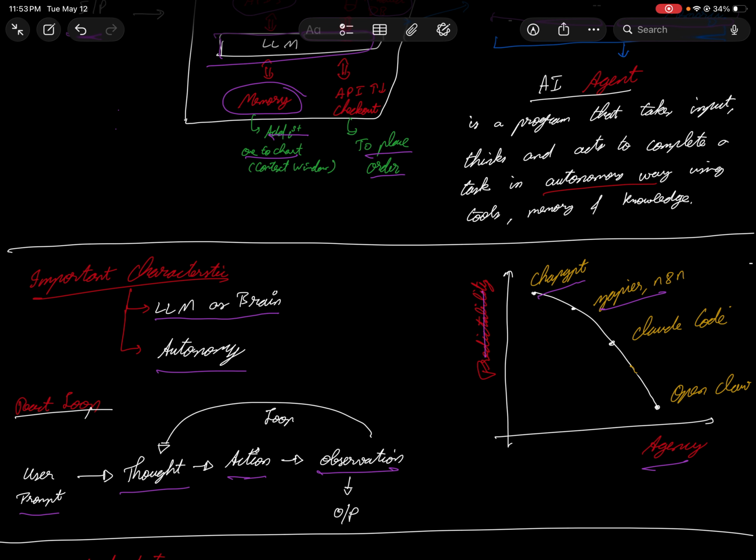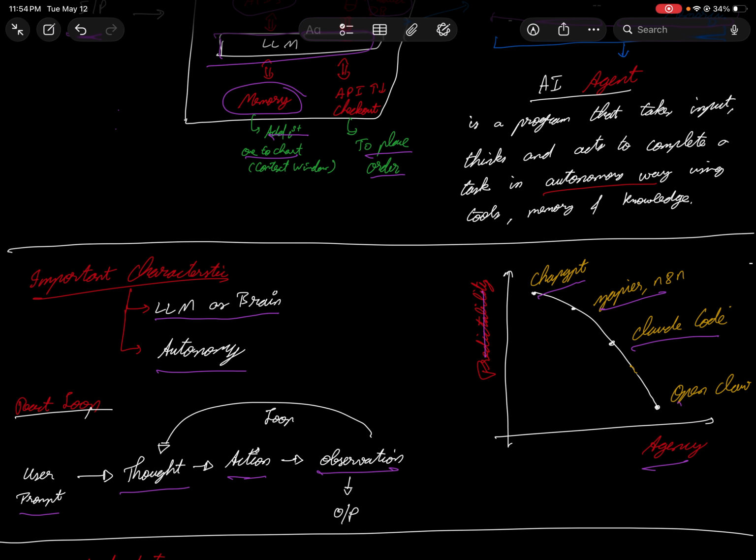Next is Claude Code. If you have used Claude Code, it's mostly used for coding and automating. It might even give you 10,000 lines of code, and such things are possible with Claude Code. It is good at code work, but again, the expectations you might have are a bit lower than with the other models that you see.